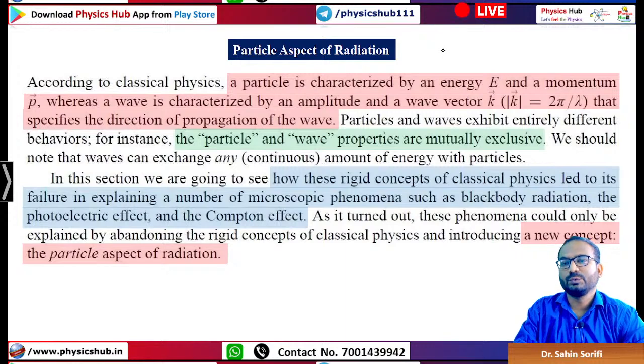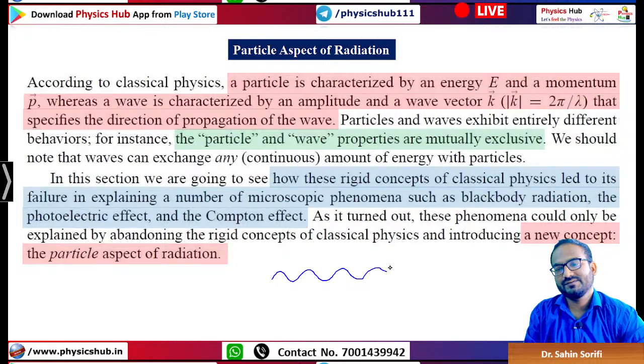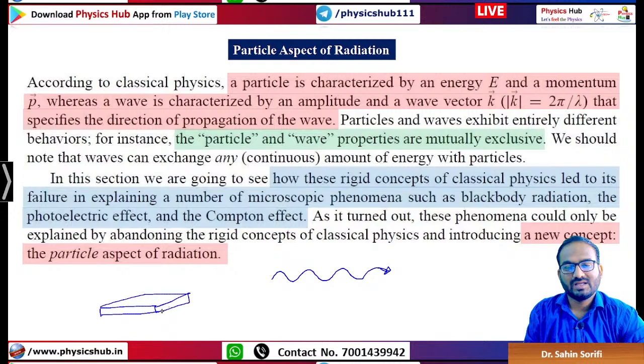Now, what we know is that if we have, let's say, radiation, we can say it is wave-like. Classically we don't expect that it will also have some particle-like nature. For example, in the photoelectric effect, when some light is incident on a metal surface and the incident energy is sufficiently high to eject an electron, we are sending a wave and we are getting a particle.